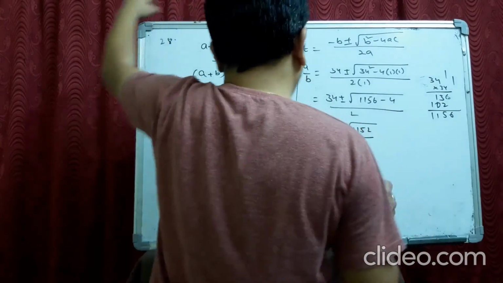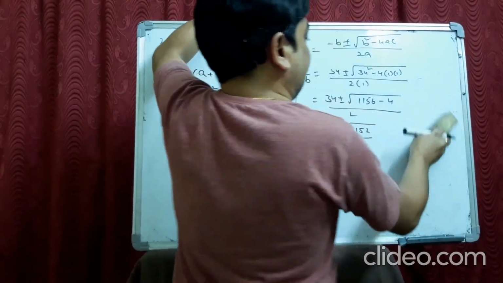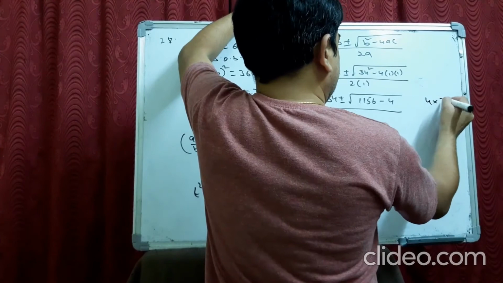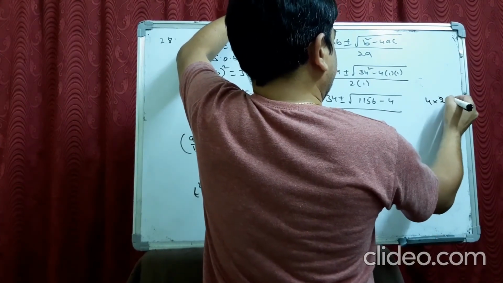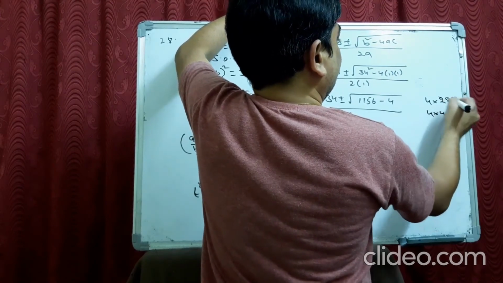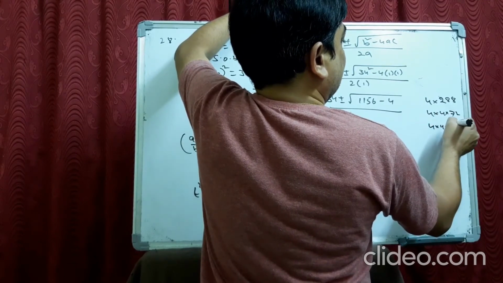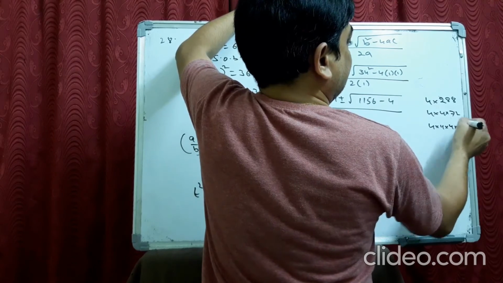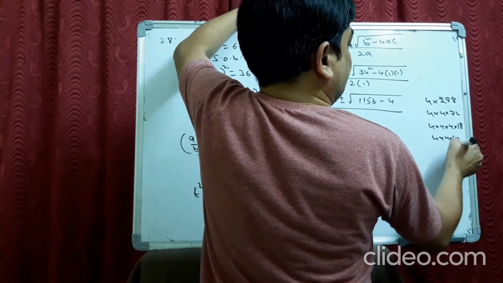And for this 1152, I do something different. We make it simple. 4 into 288, 4 into 4 into 72, again 4 into 4 into 4 into 18, again 4 into 4 into 4 into 9 into 2.